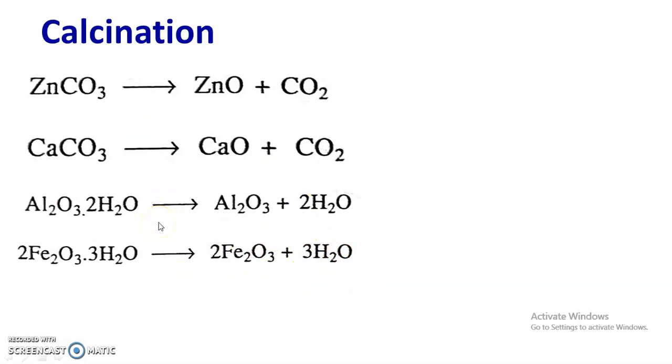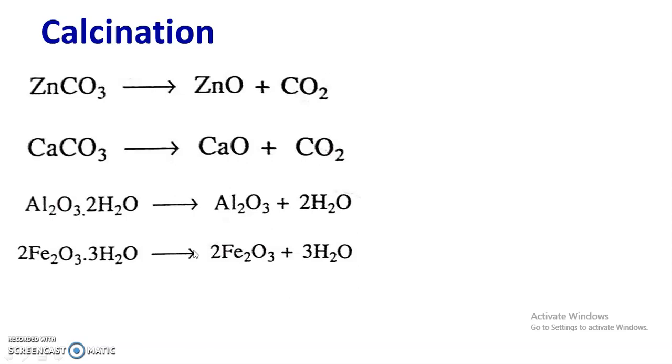So the importance of calcination is to remove the water of hydration and to remove volatile matter and other impurities, and the resulting mass of oxide will be dry, porous and active.